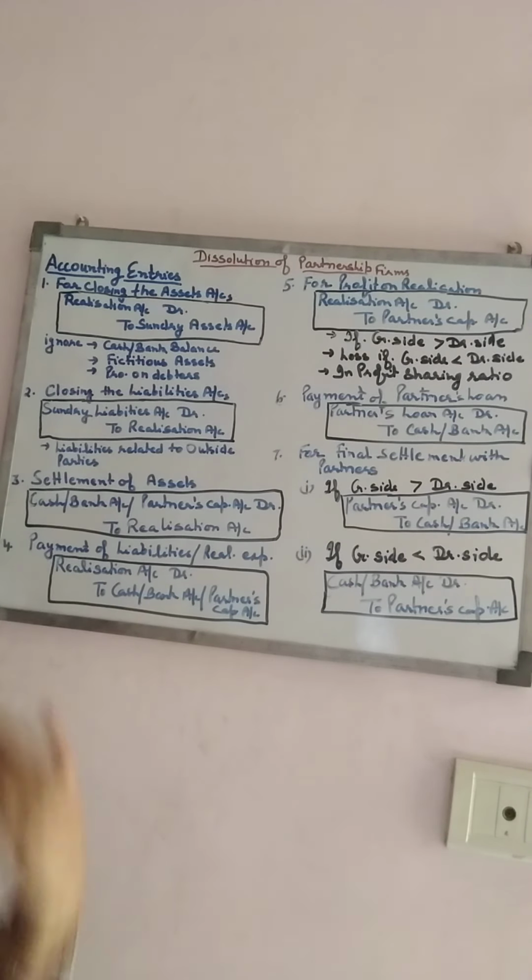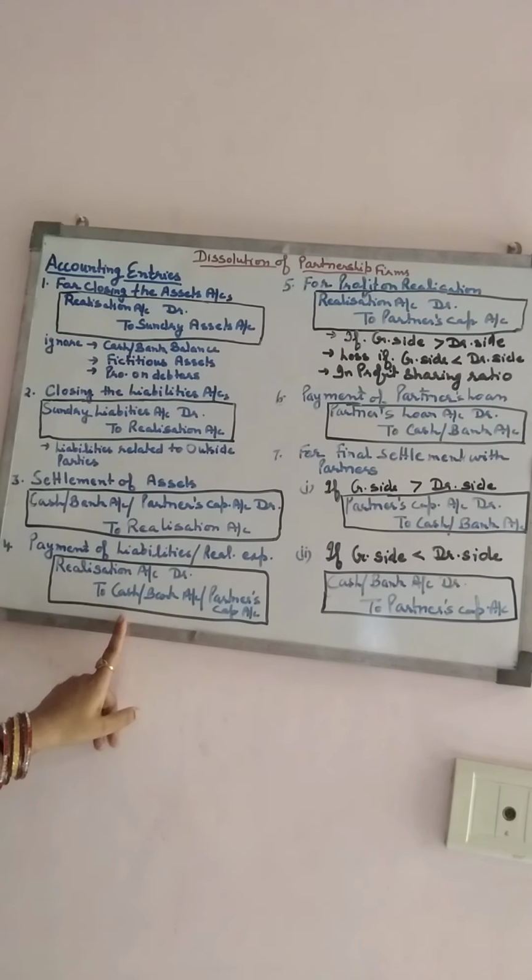So if the information relating to a liability is not given, whether it is to be paid or not, the firm needs to pay it, and we have to mention it in the realization account, and do the entry: realization account debit to cash or bank account.